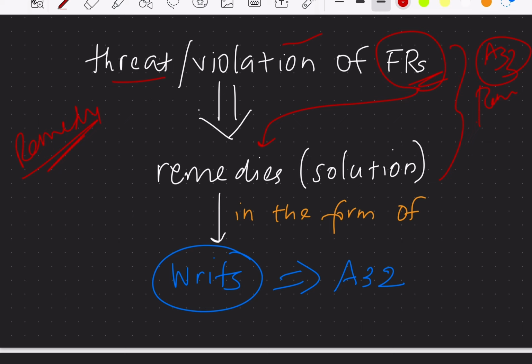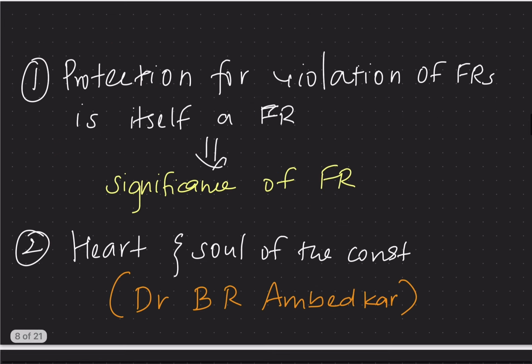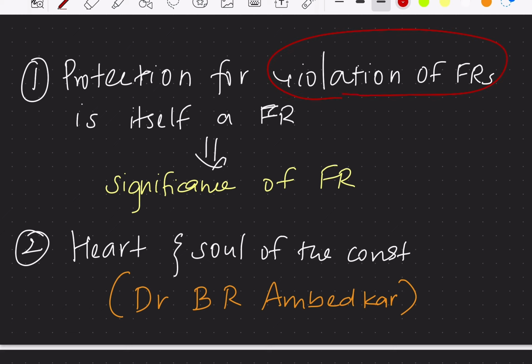So here, what is this remedy? These remedies or solutions are given in the form of writs. That is what Article 32 is saying. That is, if there is violation of fundamental rights, then the solution to it, that is the protection for the violation of fundamental rights, is itself given as a fundamental right under Article 32, right? So, this shows the significance of fundamental rights. Even for the violation of fundamental rights, there is a solution and that solution itself is a fundamental right, and that is what shows the significance of fundamental rights.